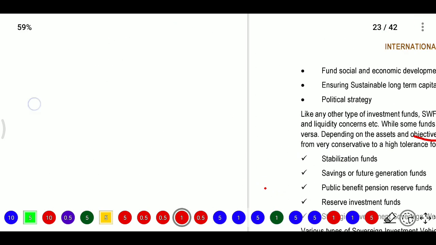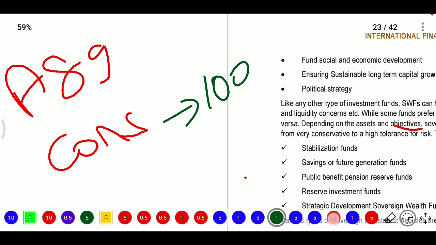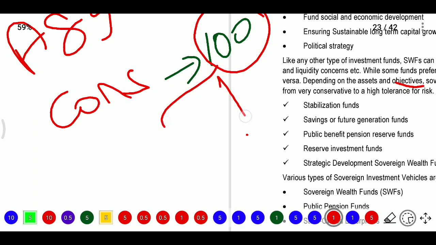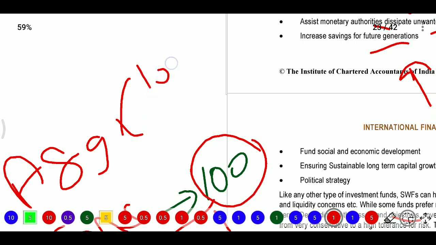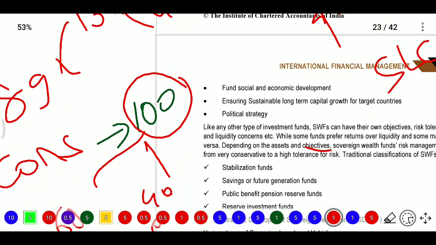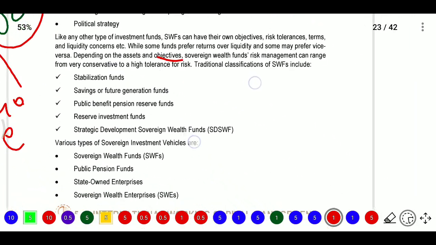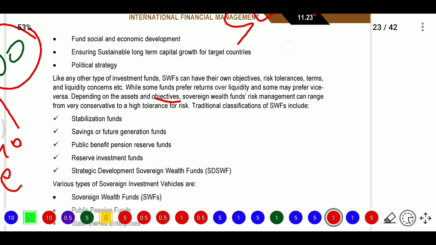Here, what is meant by conservative or aggressive? Conservative means if you have 100 rupees, you invest 60 rupees in debt and 40 rupees in equity. It is a conservative plan. Aggressive plan means if you have 100 rupees, you invest 60 in equity and 40 in debt. When you use more equity, it is an aggressive plan. When you use debentures, it is a conservative plan. So what is the objective of a sovereign wealth fund? It is a conservative plan. They don't want to take much risk.